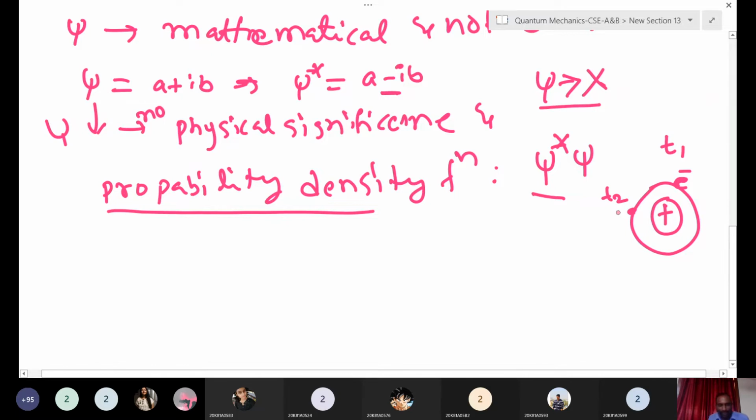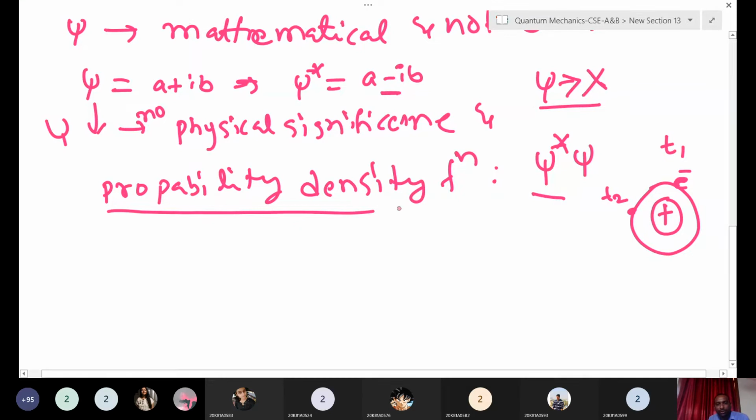What is meant by probability? Chance. To guess. Possibility of that. Yeah, it is just a chance of finding, just chance only. Okay, that is the probability.